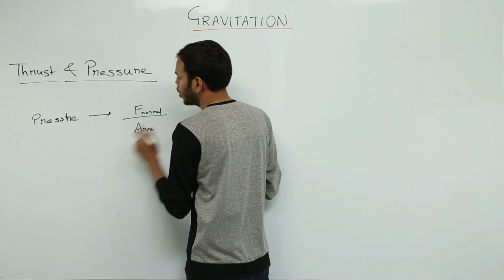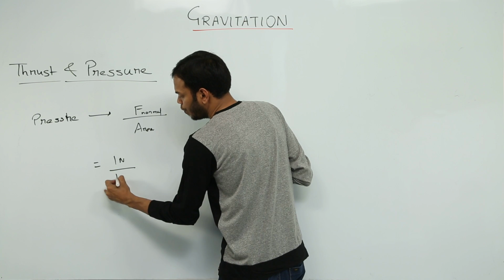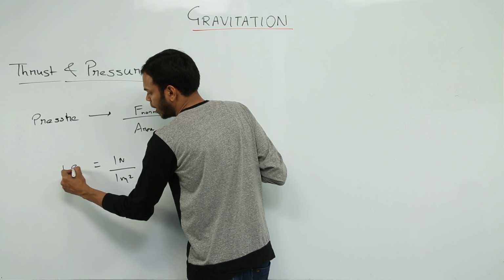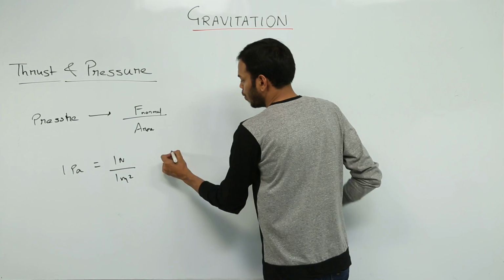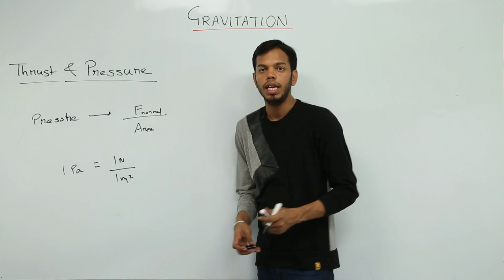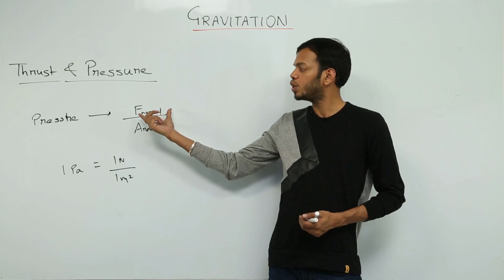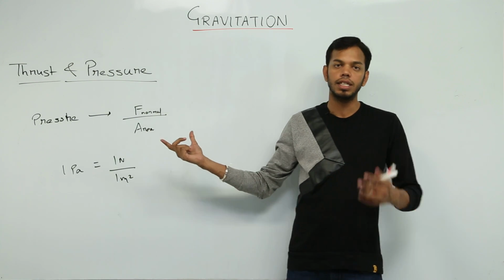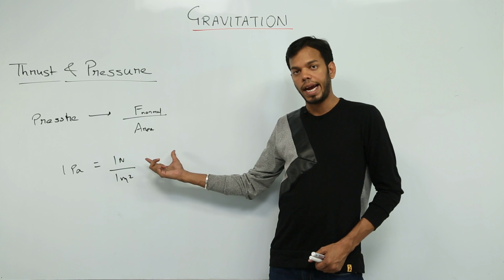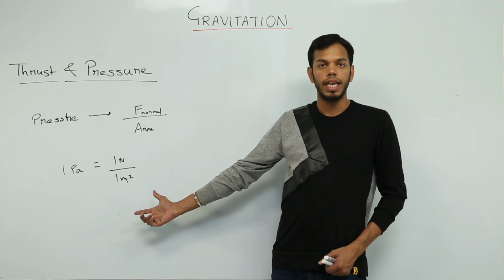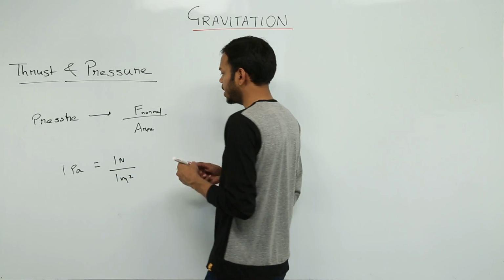So what would be the SI unit of pressure? Let's say this is 1 Newton upon 1 meter square. This is called 1 Pascal. So Pascal is the SI unit of pressure. 1 Pascal is 1 Newton per meter square. That is 1 Newton of force acting normally, because we are not using F normal, we are using thrust here, and thrust is the normal force. So when 1 Newton of normal force acts on a surface of 1 meter square area, then pressure is said to be 1 Pascal. Okay, this is how pressure is applicable.